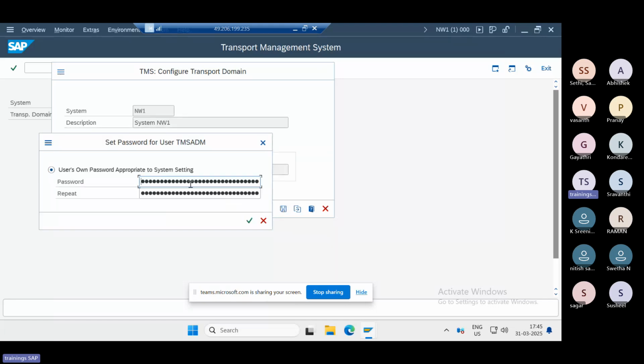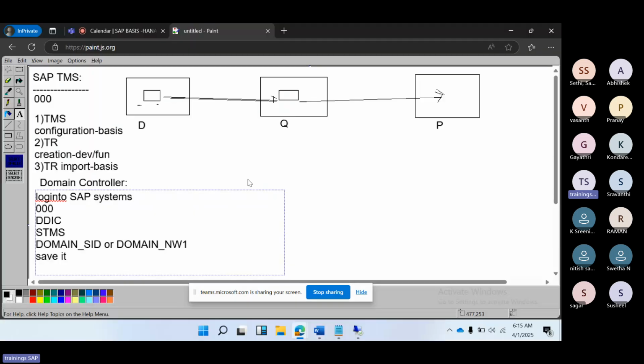As part of this domain controller configuration, a default configuration will be created.